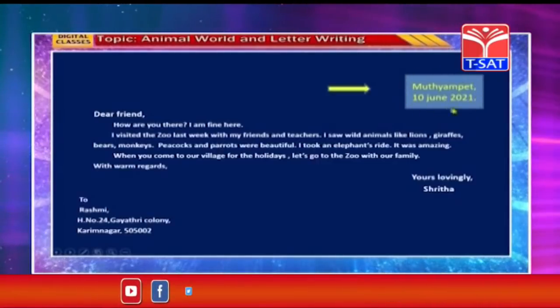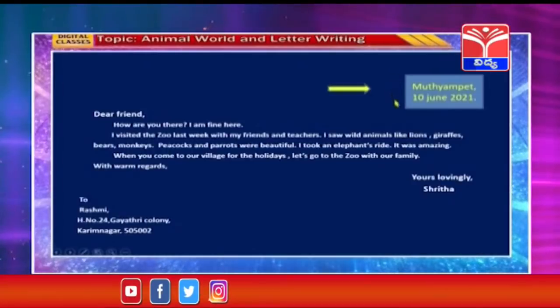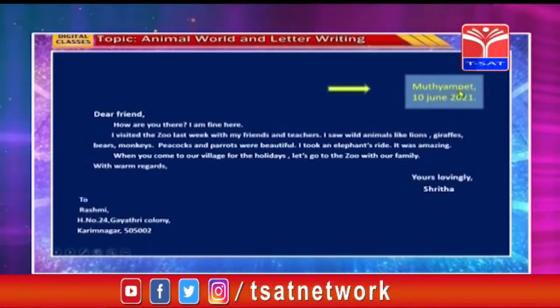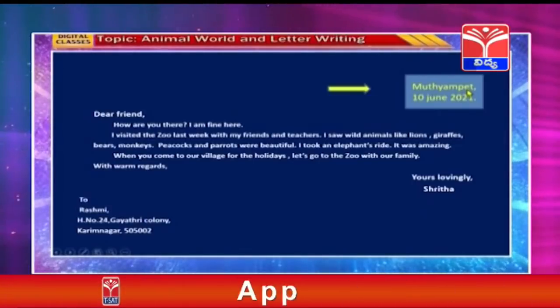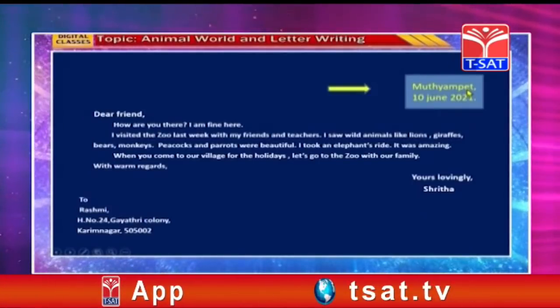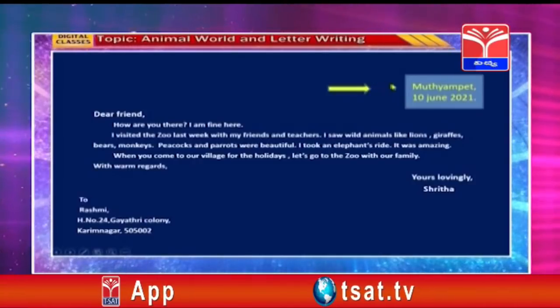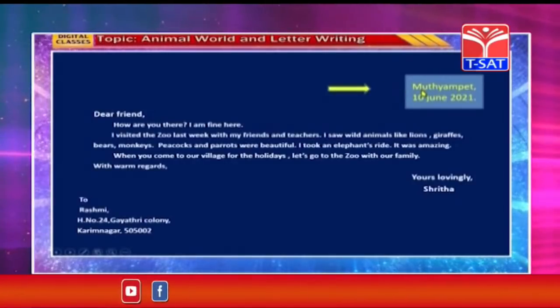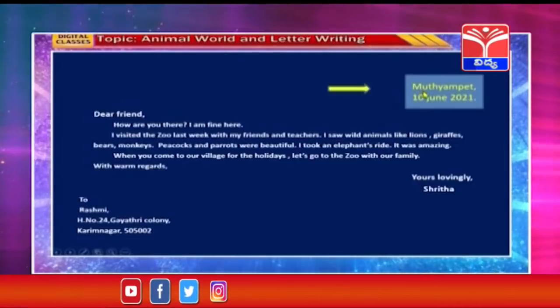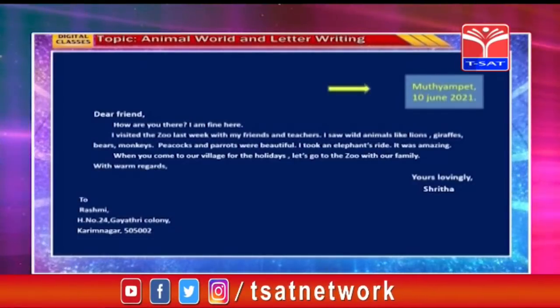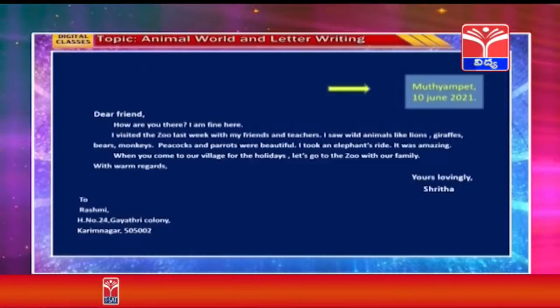Here she did not write her total address. She wrote only the name of her village. So, whenever you write any letter, you have to write only the name of the village or city at the right hand top corner of the page.